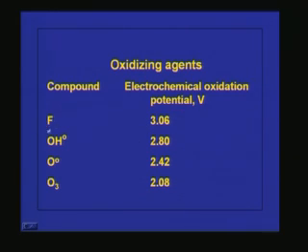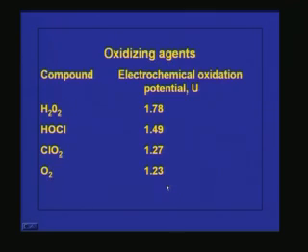Fluorine has an electrochemical oxidation potential of 3.06, hydroxyl radical (OH radical) has 2.8, nascent oxygen has 2.42, ozone has 2.08, hydrogen peroxide has 1.78, HOCl has 1.47, ClO2 has 1.27 and oxygen has 1.23.